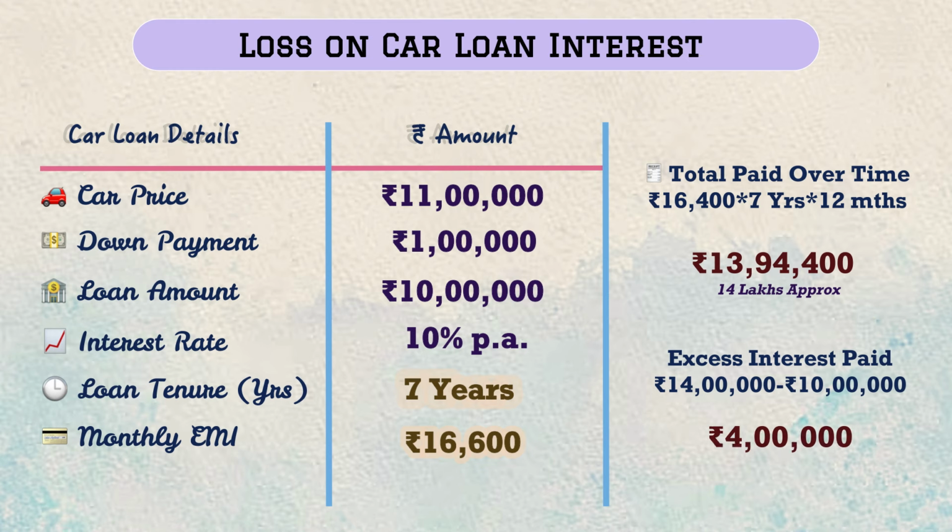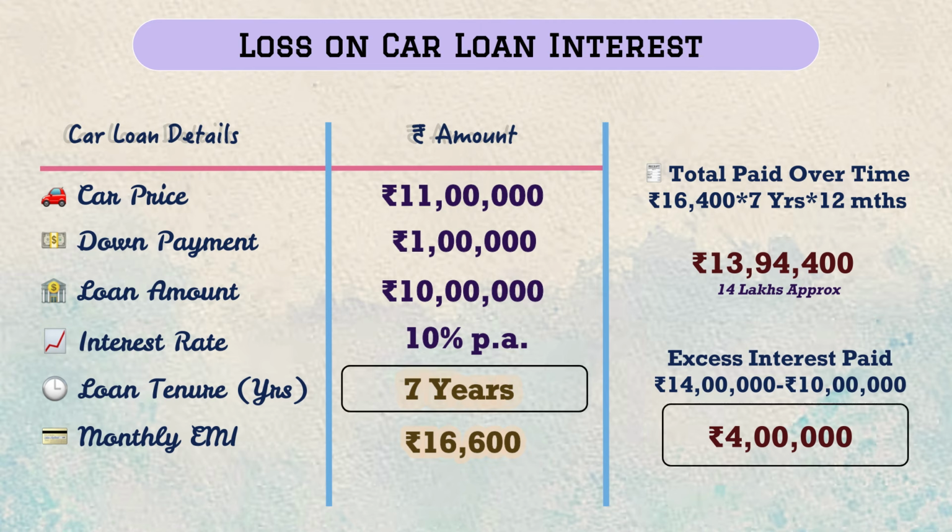This loss is fairly understandable. It's a small amount to pay on a loan of 10 lakh rupees. So you are paying 4 lakh rupees in next 7 years. And so you decide to go ahead with this. I'll give you 3 alternate scenarios, and then let us try and understand how big is this loss. Is it actually 4 lakh rupees, or is it more or much more than that?